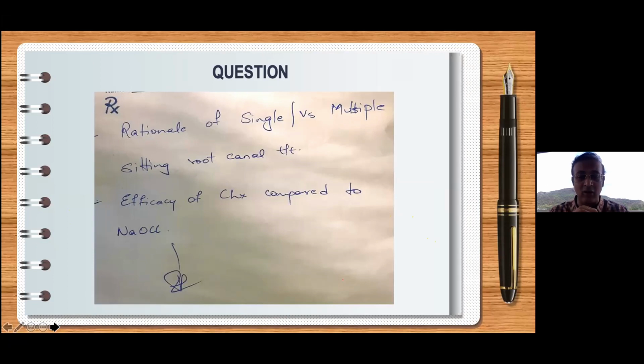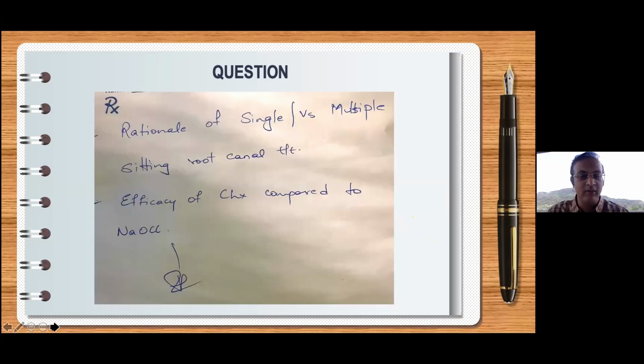NaOCl probably cannot kill this bacterium, and this bacterium is always found in failed root canals or in non-vital teeth. Okay, so if it is so important, then chlorhexidine should be our main irrigating solution. Then why don't we use it that often? For the simple fact that chlorhexidine has got two issues. One is it reacts with quite a lot of materials to produce precipitation. And second thing, it does not have that unique property of sodium hypochlorite to dissolve organic tissues.